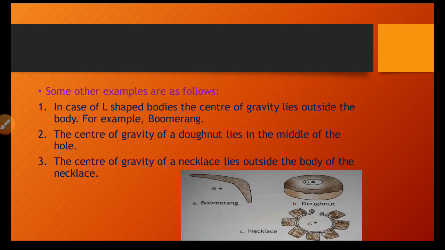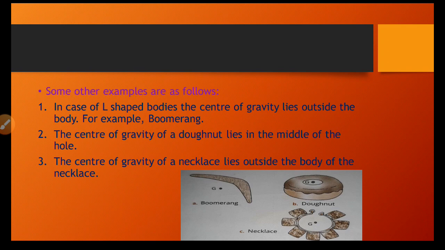The center of gravity is outside the body because it is L-shaped. L-shaped means boomerang. The center of gravity of a donut is also outside the body, in the middle of the hole. See, middle of the hole, that's why it is also outside.